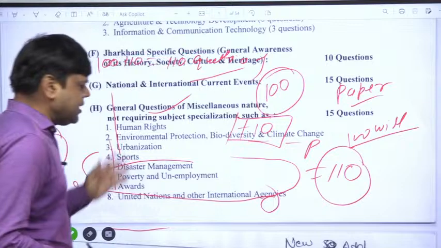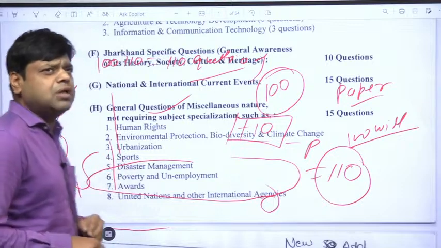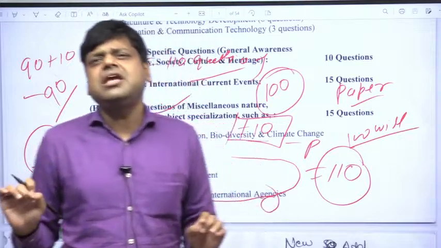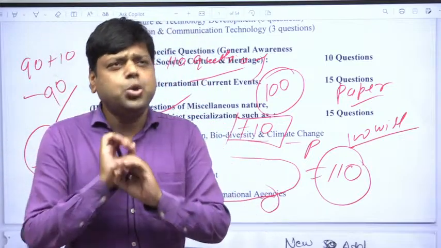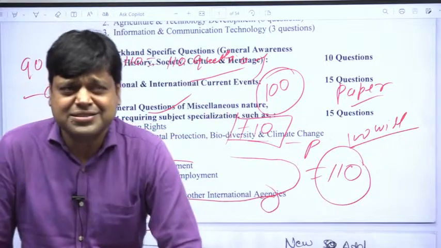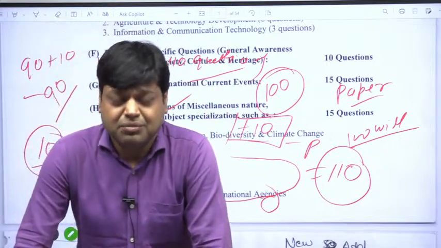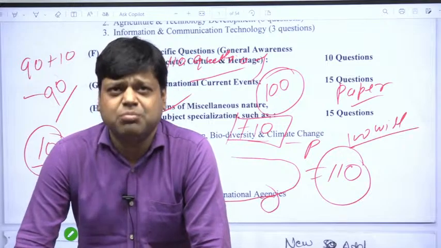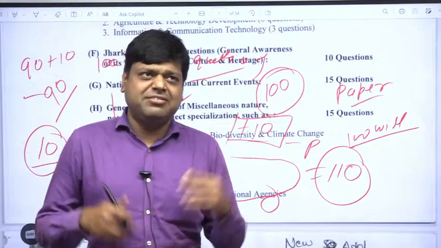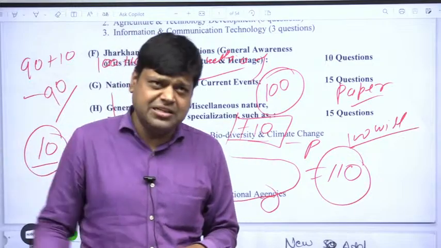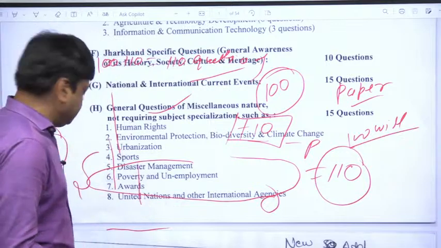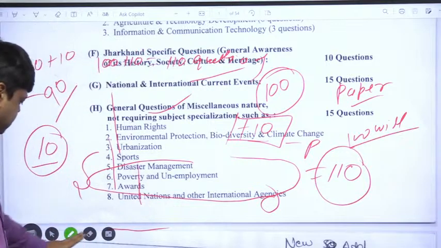Okay, now come to the pattern of the mains examination. One important thing, in the preliminary examination, there would be no negative marking. So you can smart guess in the examination, but even for doing a smart guess, you should have sufficient knowledge, sufficient depth, sufficient range, and so on. So now come to the mains examination.